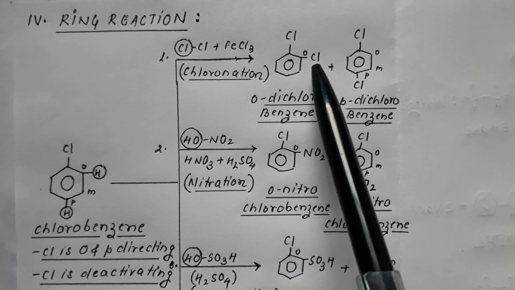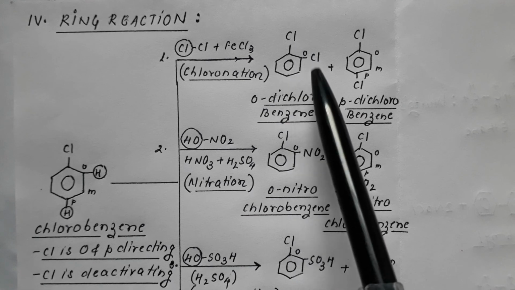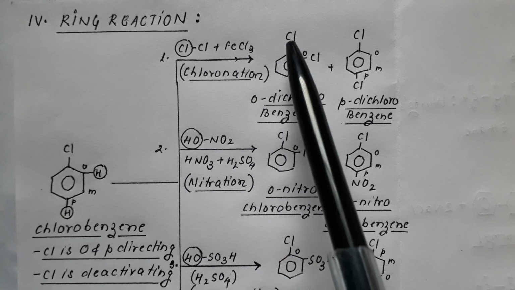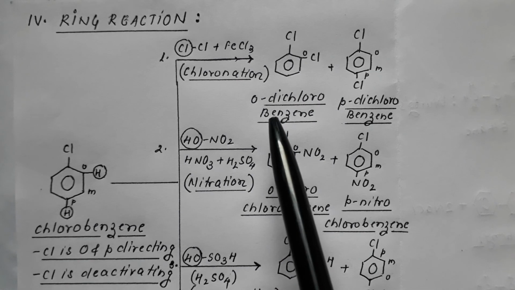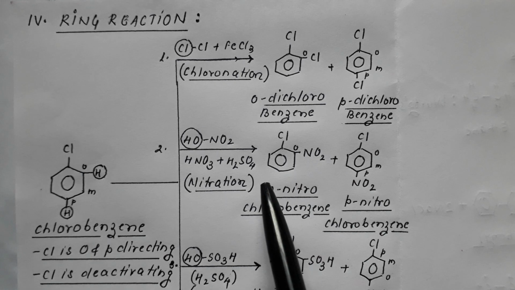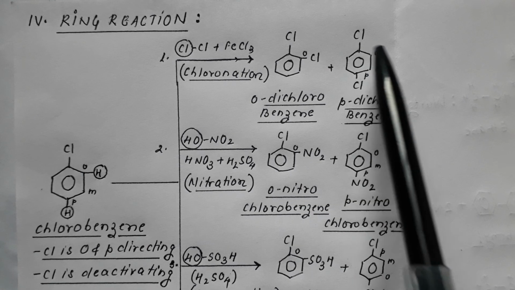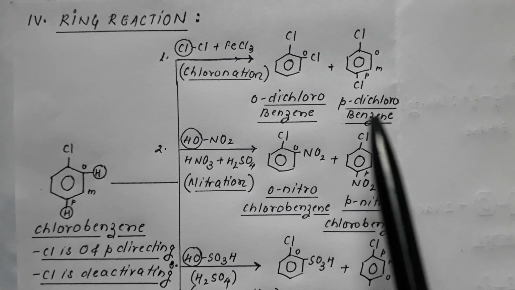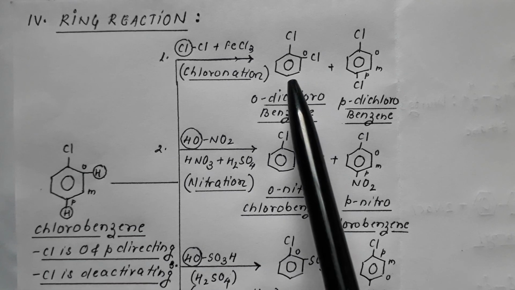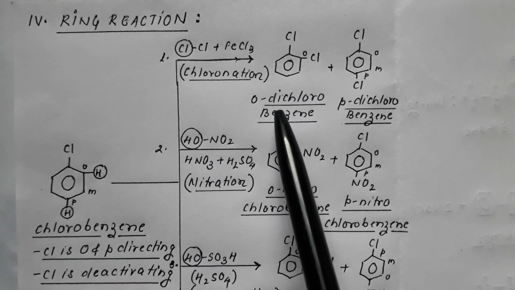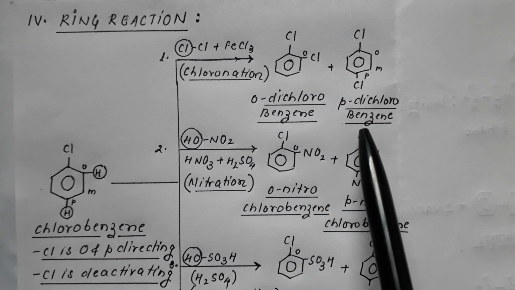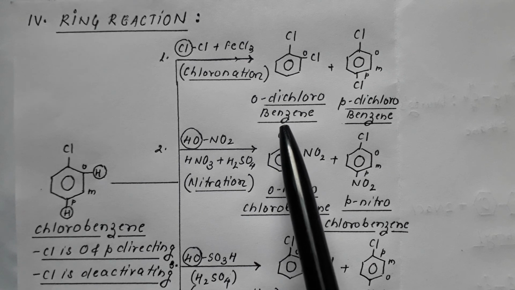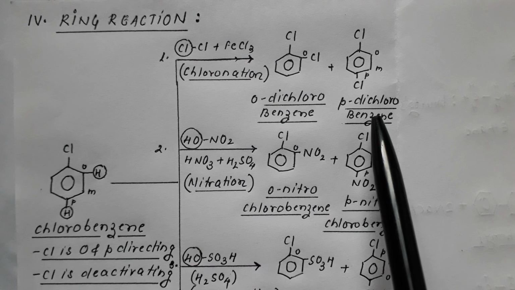So it results in formation of a benzene ring having two chloro. As compared to one, the other is at ortho position, therefore it is called ortho dichlorobenzene. At the same time, as compared to one, the other could be at para, so it could be para dichlorobenzene. Remember, out of ortho isomer and para isomer, this ortho isomer would be minor in quantity, formed in lesser quantity, whereas the para isomer would be major.